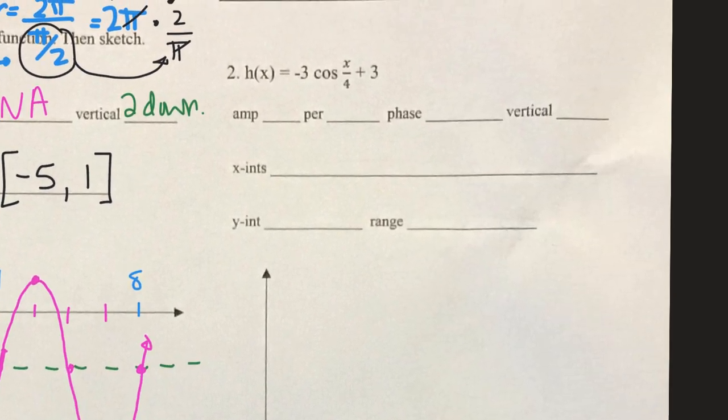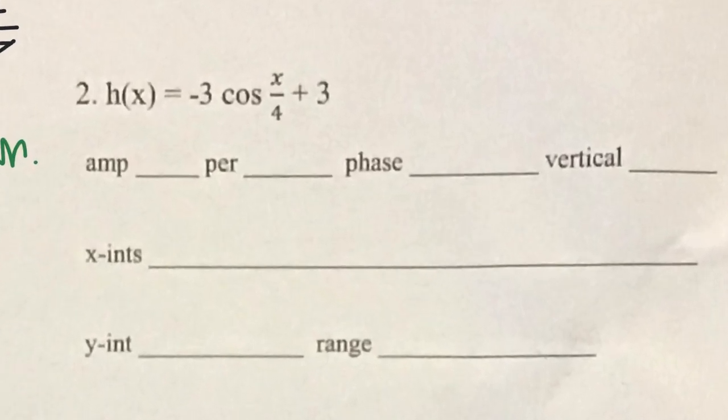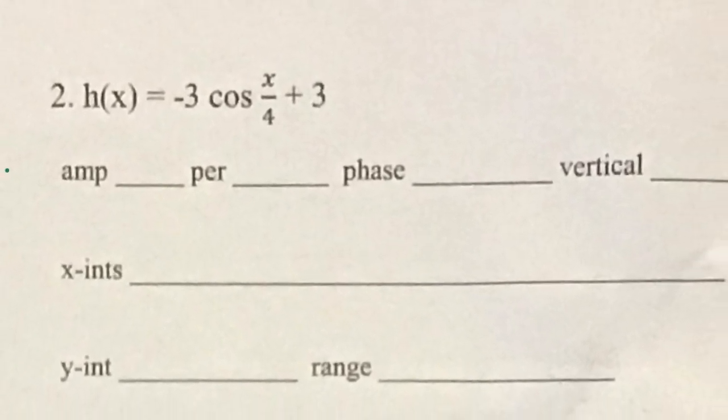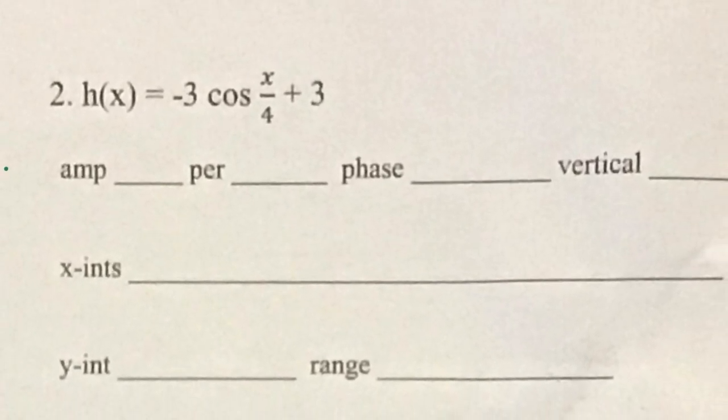Now let's look at number 2. Okay, so let's do all the attributes that we can here from our given problem. We never look at the minus, right? So we still have an amplitude of 3. We'll calculate the period using this number, but not the x, right? We don't ever use the x when we're calculating a period.